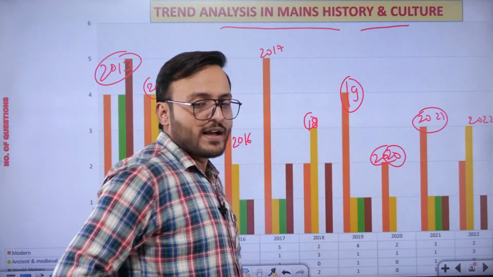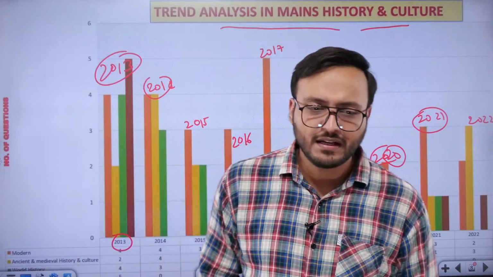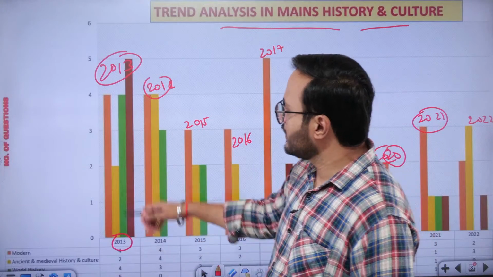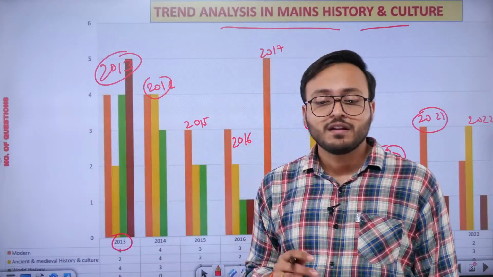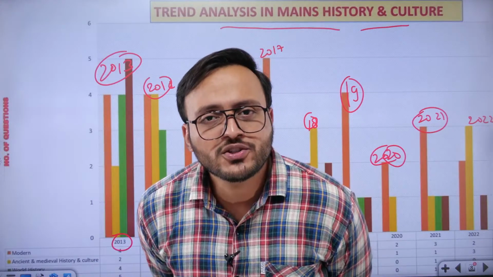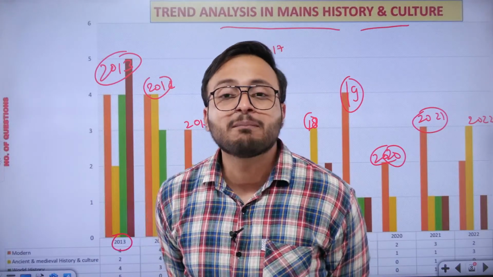You can see very clearly that in 2013 the total number of questions was extremely high. Some of the questions overlap in nature.